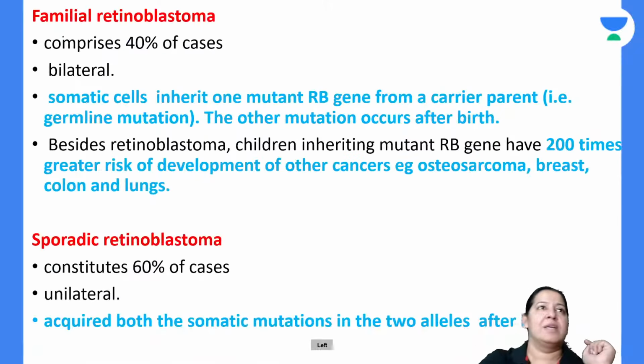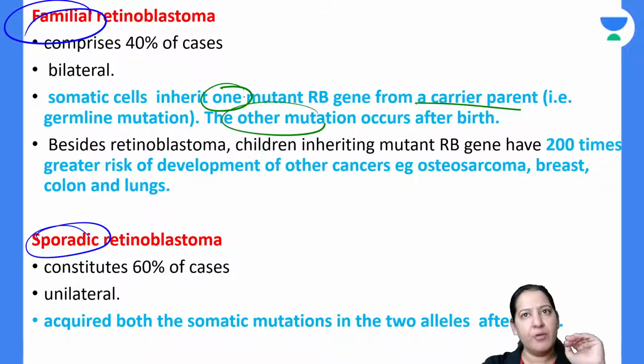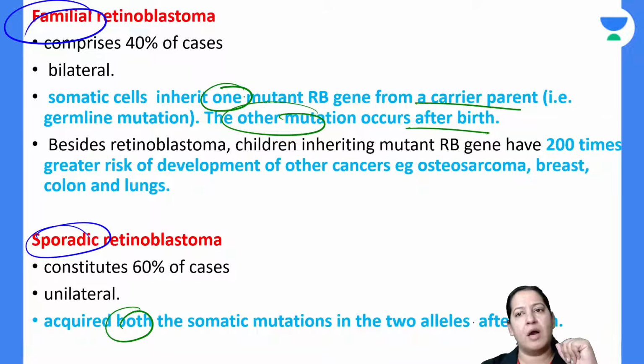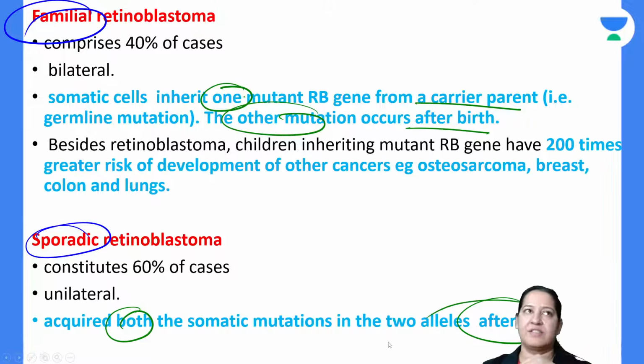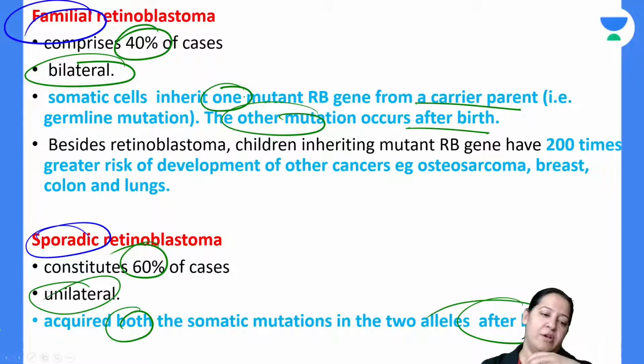The second difference you can see between familial and sporadic. Have you got it? In familial, one mutation occurs before birth from a carrier parent and the other mutation occurs after birth. But in sporadic, both the mutations occur after birth. Familial constitutes only 40%, sporadic constitutes 60%. Familial is bilateral and sporadic is unilateral, right? So familial is bilateral, sporadic is unilateral.